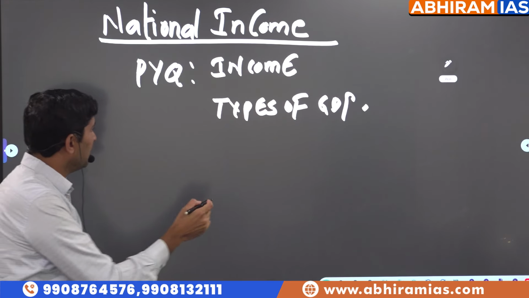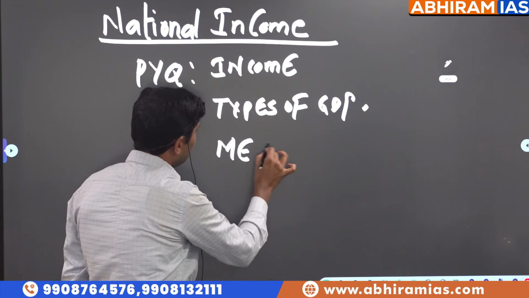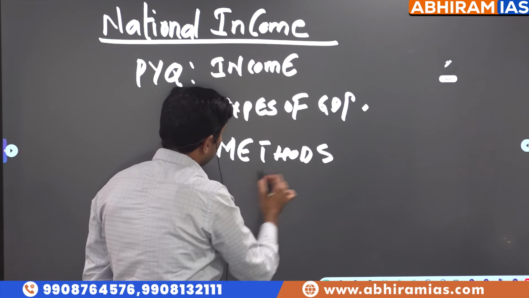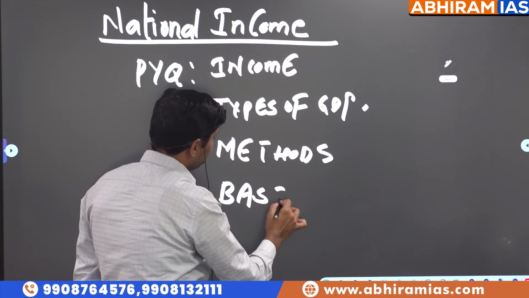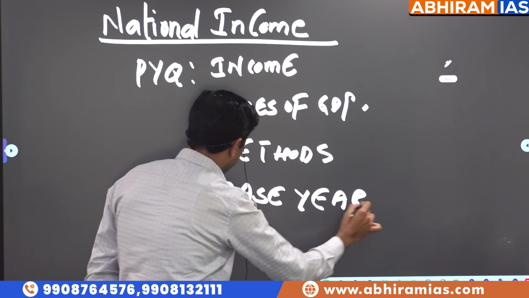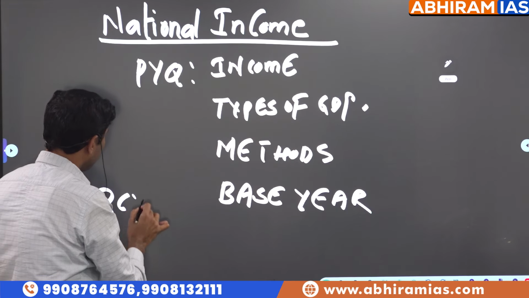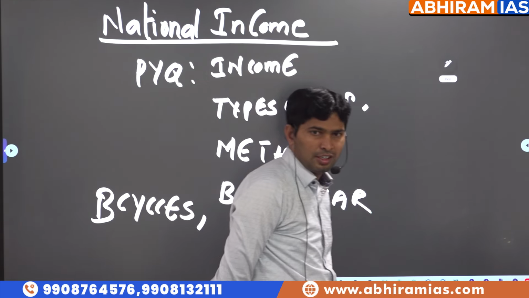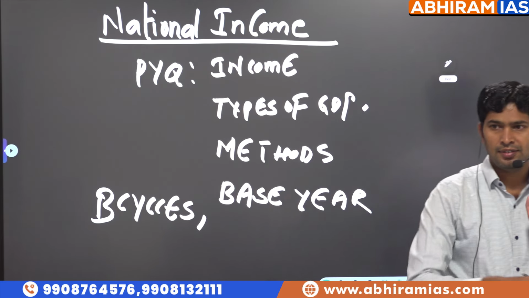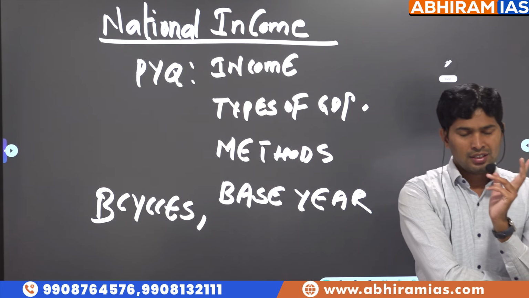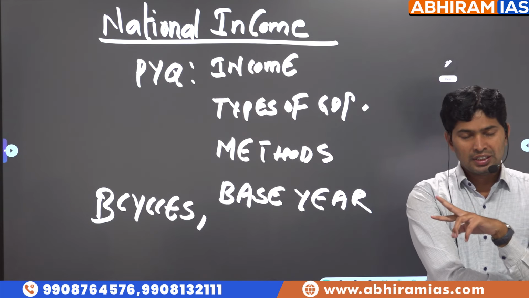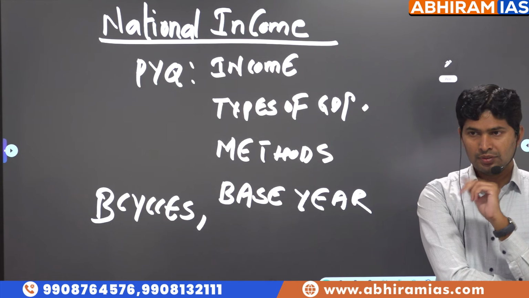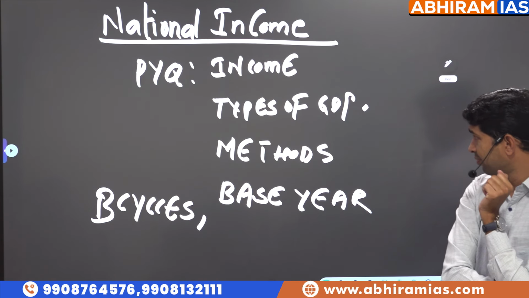Then methods of estimation of national income, one concept called base year, and business cycles. Business cycles, when we say boom, slowdown, recession, depression, comparison, sometimes questions come in combination with the national income and inflation chapters.